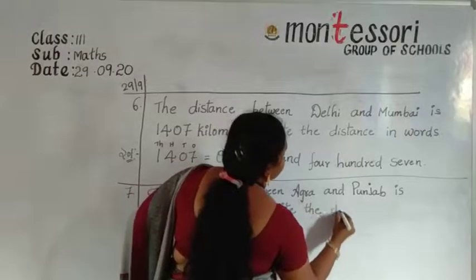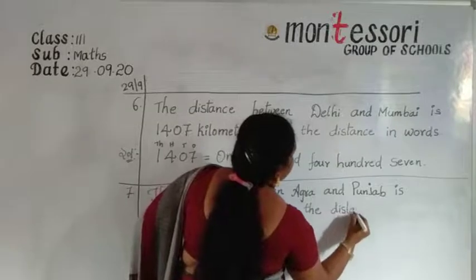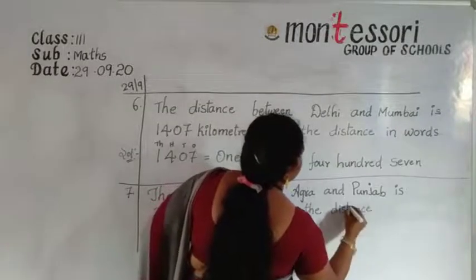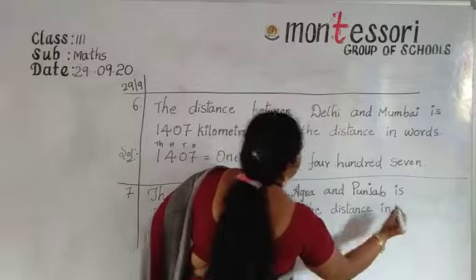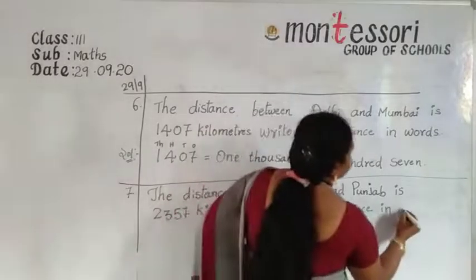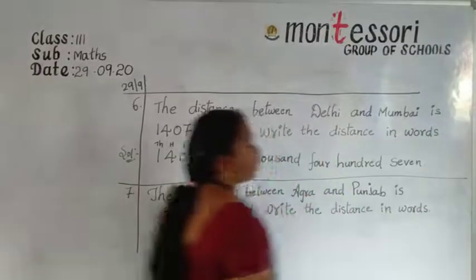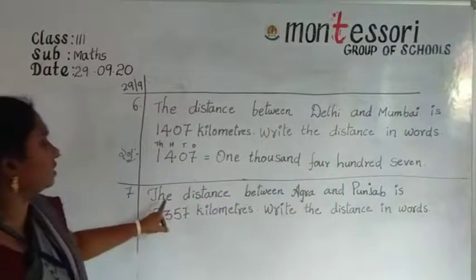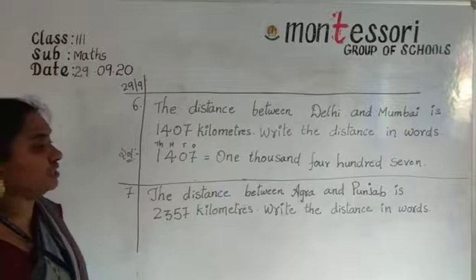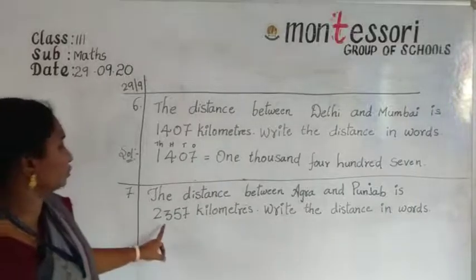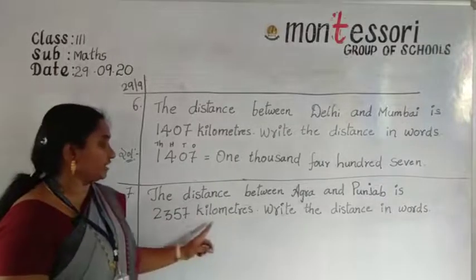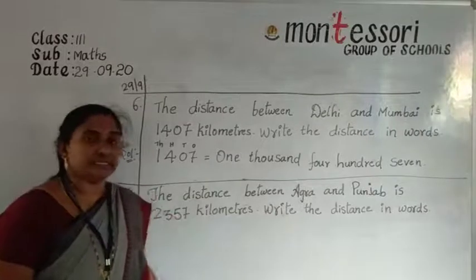Write the distance in words. Okay, understood all of you? Here the distance between Agra and Punjab is 2357 kilometers. Write the distance in words.